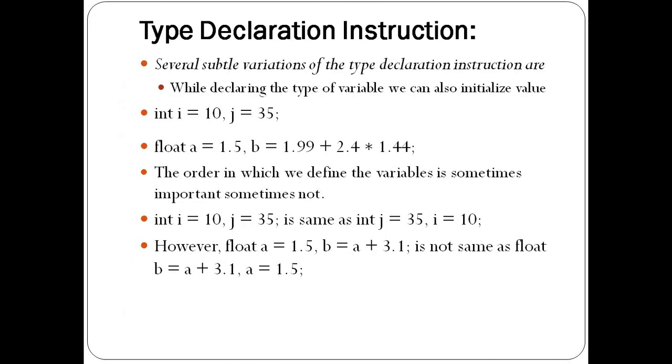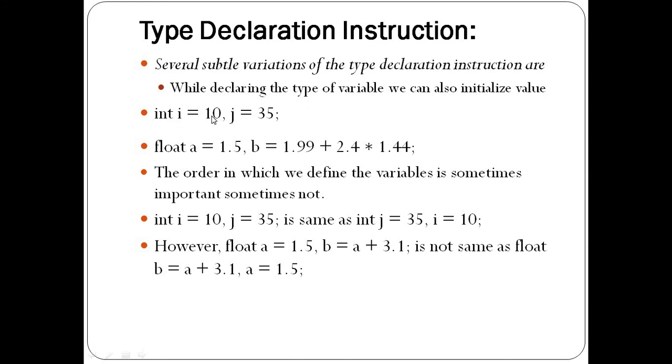So let us take some type declaration instructions. We need to follow some instructions for declaring the data type with variables. Several subtle variations of the type declaration instructions are: while declaring the type of variable, we can also initialize the value. Means after declaration what do we need to do? We need to provide the values, right? So how do we provide the values?